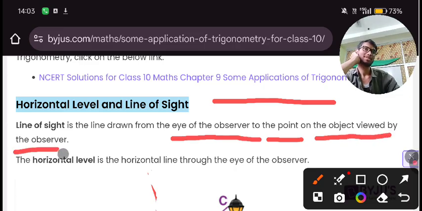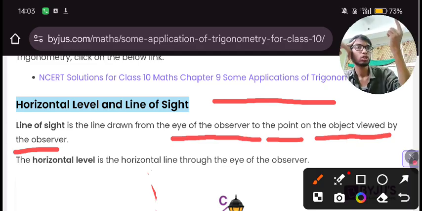It's all about the observer. The eye of the observer is the first point, and the object being observed is the second point. The line between the first point and the other point is the line of sight. Clear? This was the meaning of line of sight. I hope you are crystal clear.